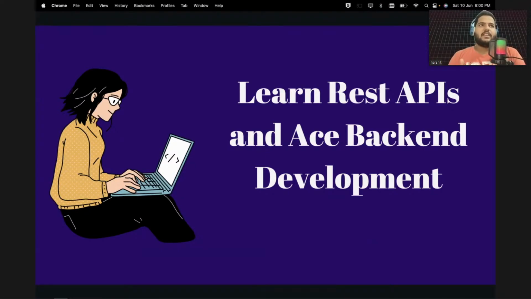So what are REST APIs? What is an API? If you do not know, that's not a problem. We will be talking about it in detail. In this workshop, we are also going to look into what backend development is, how the overall web works, and where REST APIs kick in in the whole architecture. So let's start the workshop.